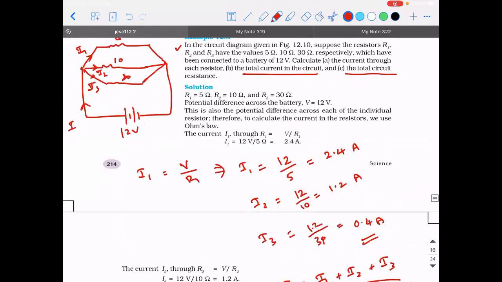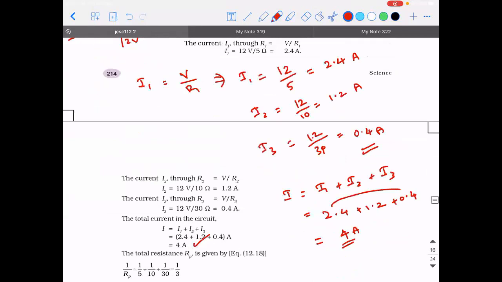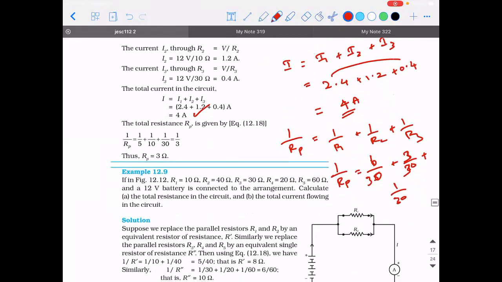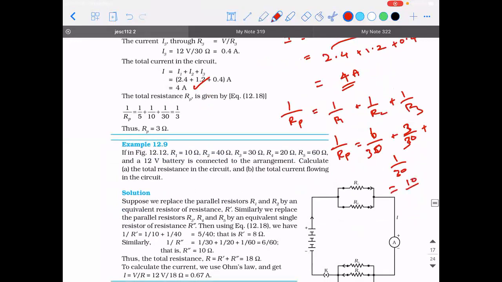Now, the total circuit resistance. They are connected in parallel, so how do you calculate the resistance in parallel? 1 by Rp will be equal to 1 by R1 plus 1 by R2 plus 1 by R3. So 1 by Rp will be equal to 1 by 5 plus 1 by 10 plus 1 by 30. Calculate and tell me what is the value of 1 by Rp. So 30 is the LCM. This will become 6 by 30. This will become 3 by 30. 6 plus 3 plus 1 is 10. 10 divided by 30 or 1 by 3. So 1 by Rp is 1 by 3, and Rp is how much?